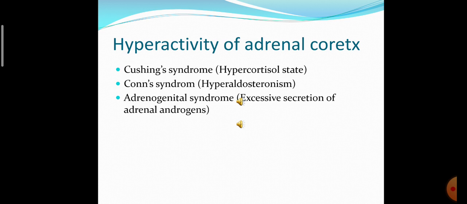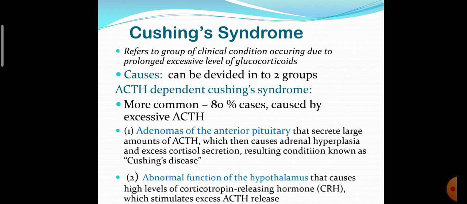If adrenal androgens level increases, it produces adrenogenital syndrome. So these are the hyperactivity of adrenal cortex. Now we discuss each condition separately. So what is Cushing syndrome?